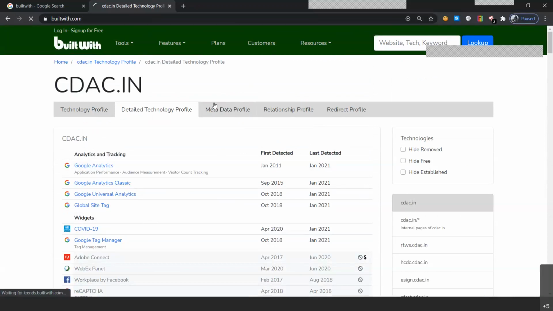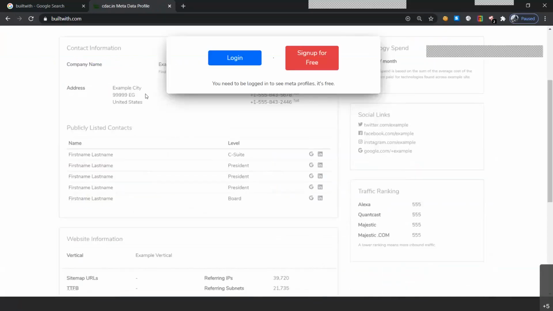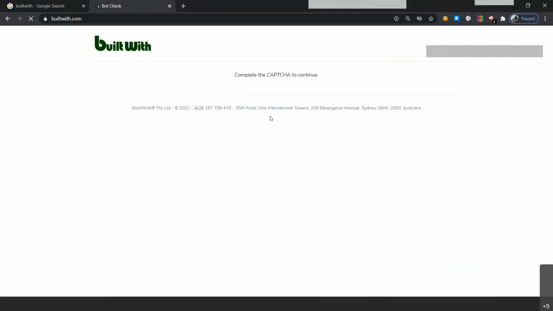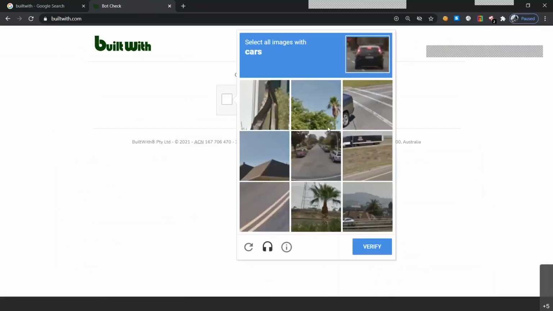For the metadata, let me click on it. For metadata, you need to log in. It tells you who is the owner of that server, or where the website has been stored. Let's go to the relationship profile. For that, we just need to solve the CAPTCHA.